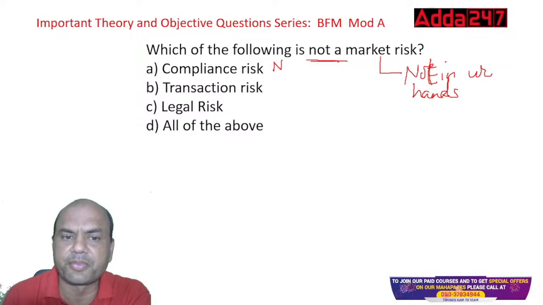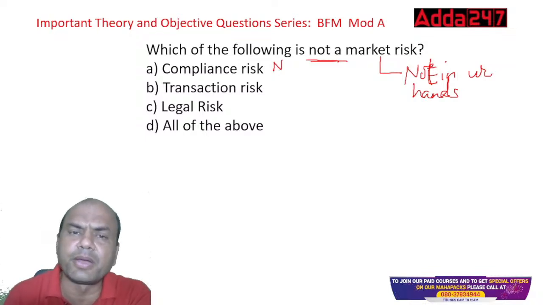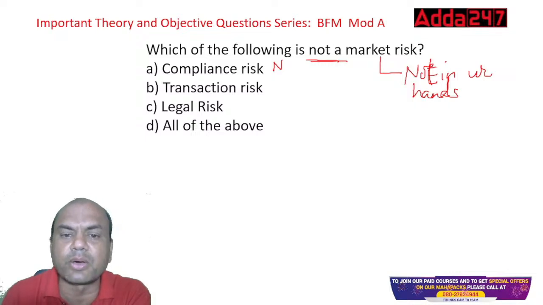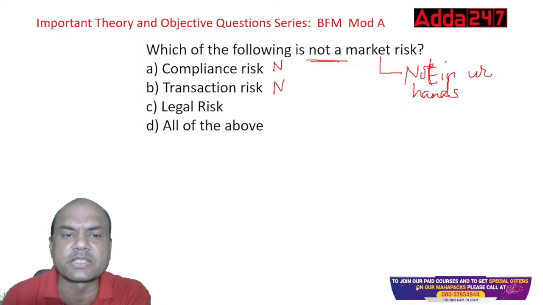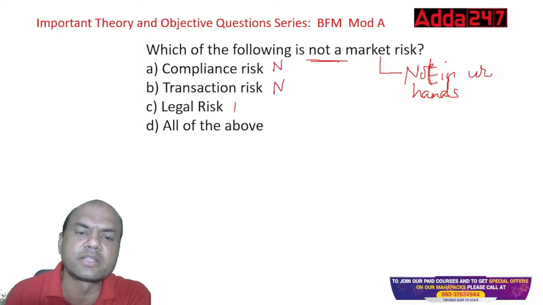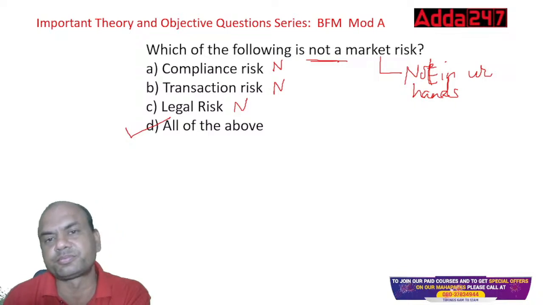Transaction risk. Whatever transaction I'm doing, I must maintain precautions in that. So there's no market risk, external forces are not acting on this. Legal, again, is a part of this transaction risk only, right? Basically operations risk. These are all operations-related risks. So this is not a market risk. The answer is all of the above.